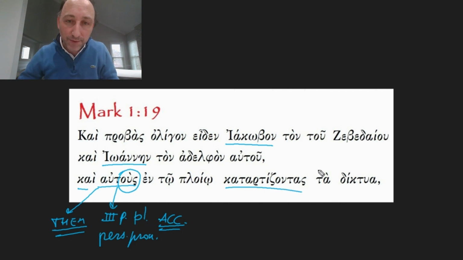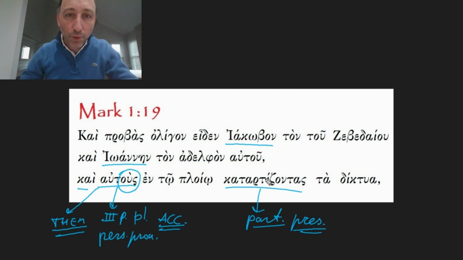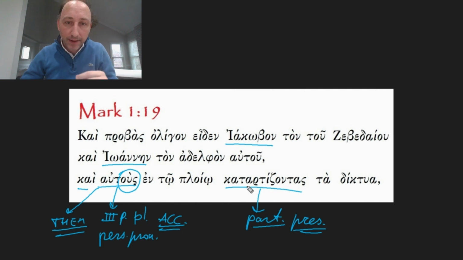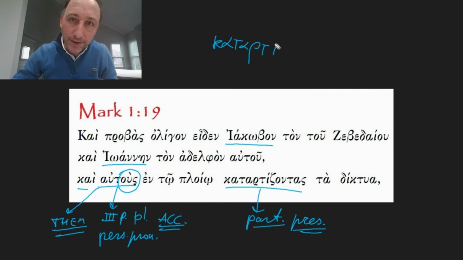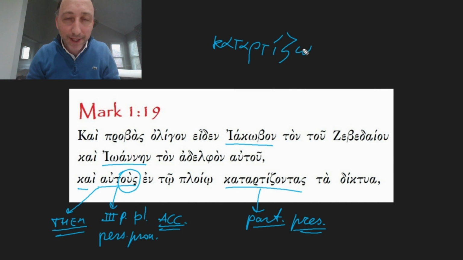katartizontas. Let's jump to this verb. We already mentioned that this is a participle, and this is a present participle. So they were doing something. They saw them doing something. What is this something? So let's analyze this verb because it's very important. The verb is katartizo. Katartizo. Think about an English word that sounds like katartizo: cathartic.